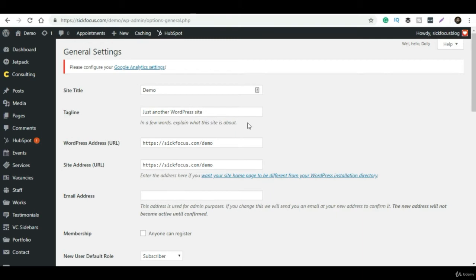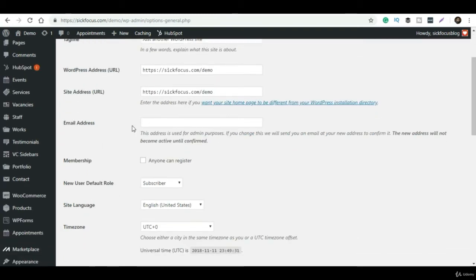If you want to show a coming soon page, suppose you are working on that particular website and don't want your visitors to see it yet, simply enable this option and it will show a default coming soon page on the domain, whatever you have given over here. And this is all about general settings.